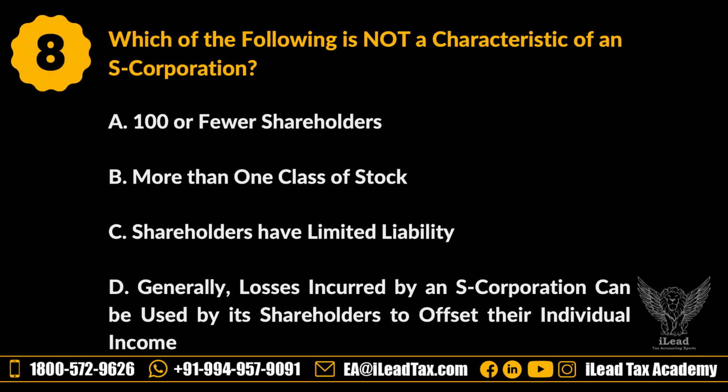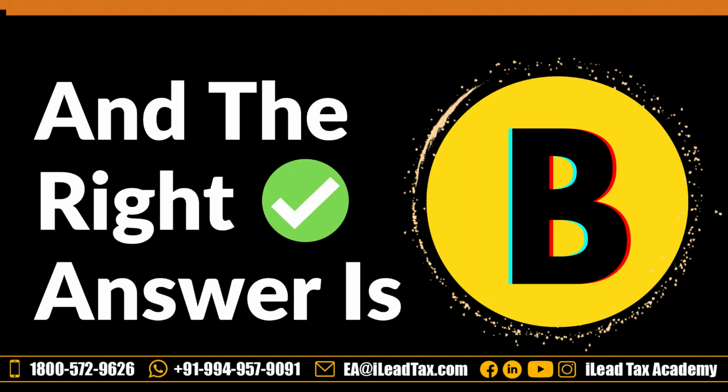Which of the following is not a characteristic of an S corporation? A, 100 or fewer shareholders. B, more than one class of stock. C, shareholders have limited liability. D, generally, losses incurred by an S corporation can be used by its shareholders to offset their individual income. Let's see the answer. The answer is B, more than one class of stock.